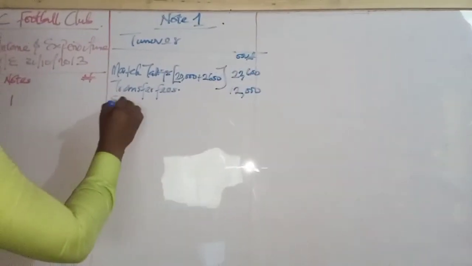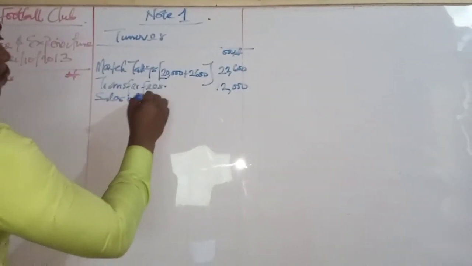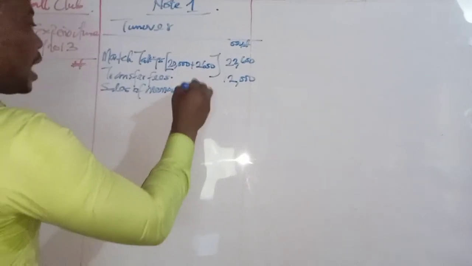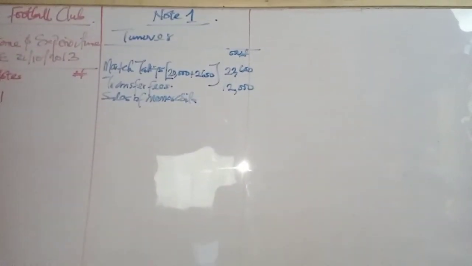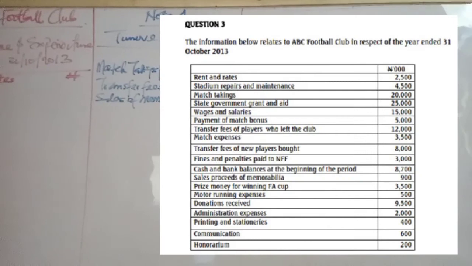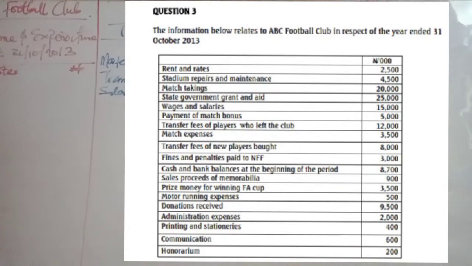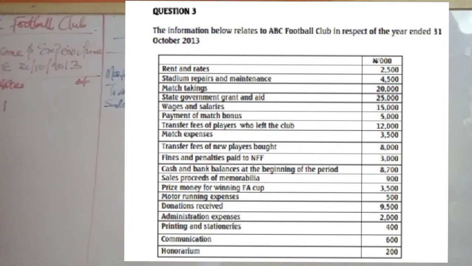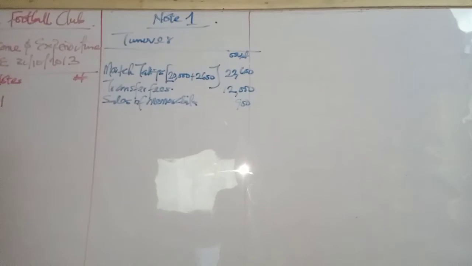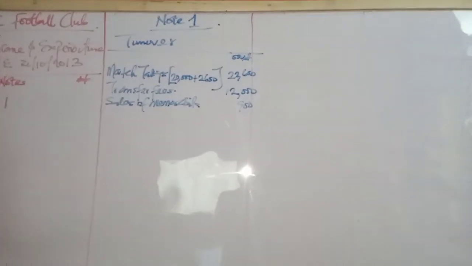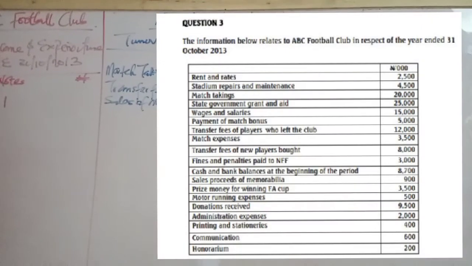How much is that? That is 900,000. So we pick 900. The next one, prize money for winning FA Cup, that's more like other incomes. When you play competitions, you get the prize money. So that's another income for the business.